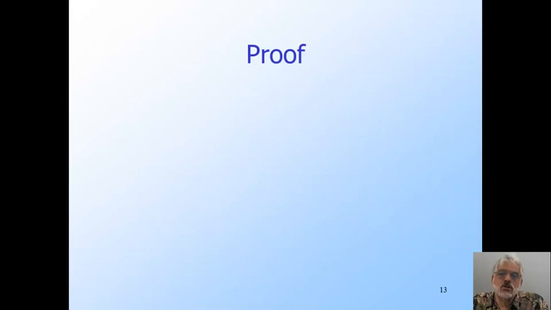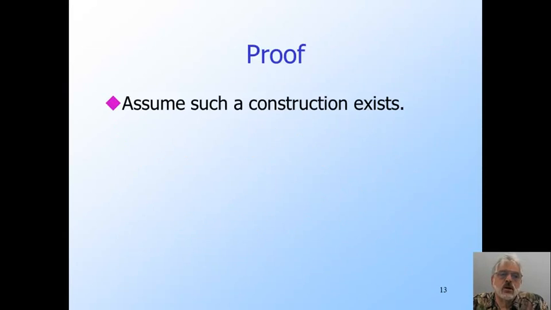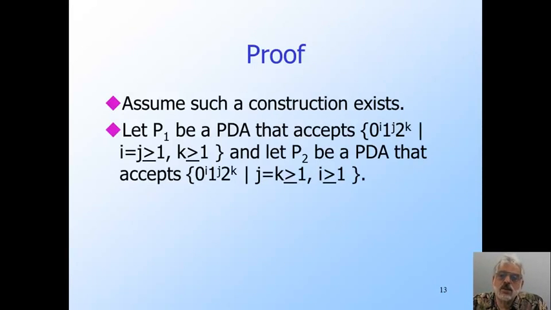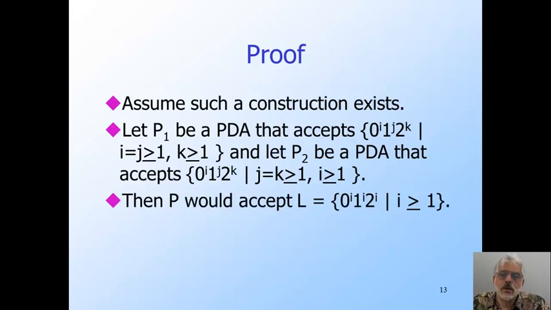But we already know that CFLs are not closed under intersection. So let's assume that a construction to build P from P1 and P2, as on the previous slide, exists. Then in particular, I could apply the construction to PDAs that accept the two context-free languages that we showed in the lecture have a non-context-free intersection. That is, let P1's language be the set of strings of zeros followed by ones followed by twos, such that the numbers of zeros and ones are the same. Let P2's language be the same, except that the constraint is that the numbers of ones and twos are the same. Let P be a PDA accepting the intersection of these languages.